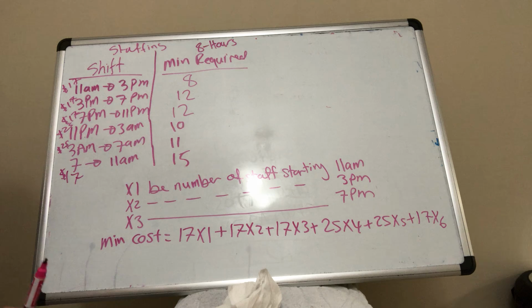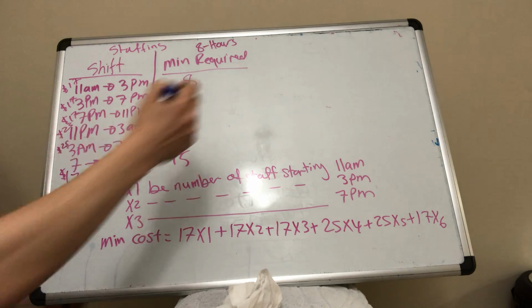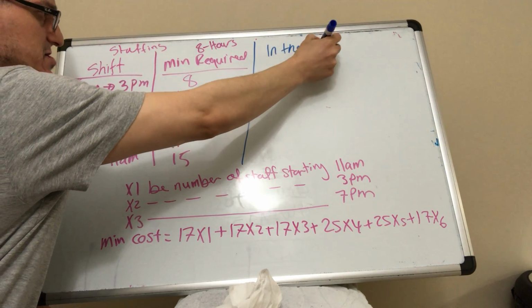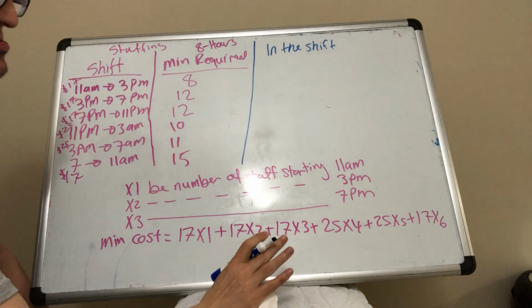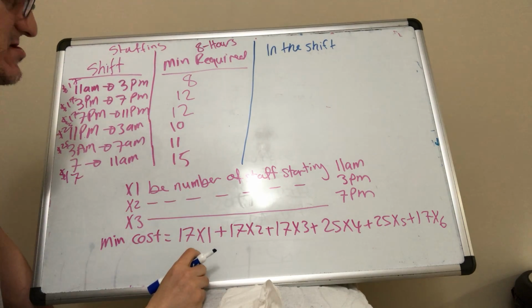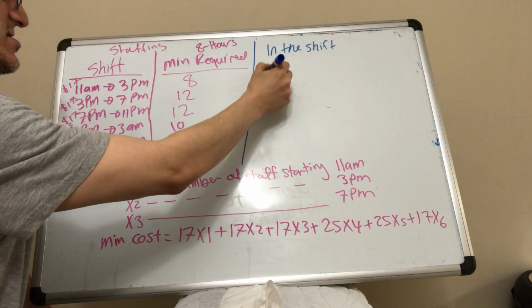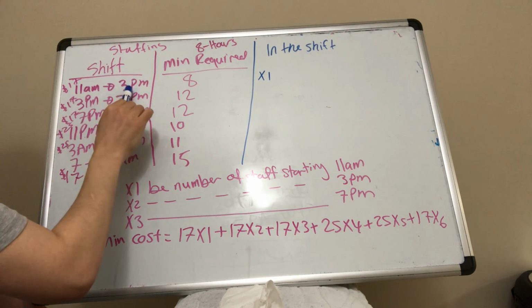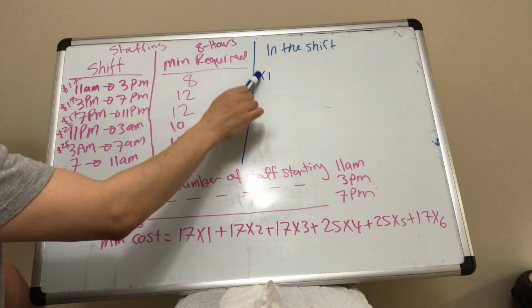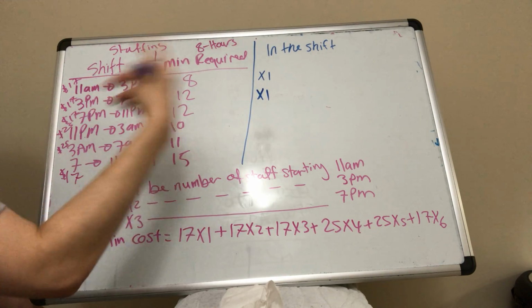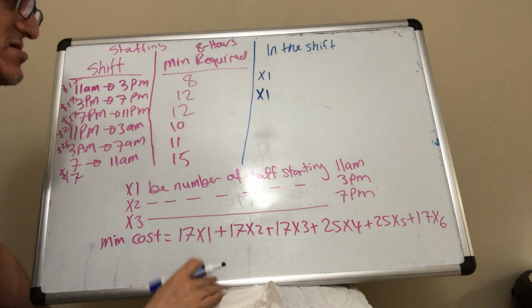Now, the subject to is where it's a little bit interesting. When you do the subject to, you ask yourself this. Who's working in the shift? So just watch this part to see if you can understand it. You have the X1 group, they start 11 a.m. They do 4 hours. They have to complete 8 hours, so they come again for shift 2 to do the second 4 hours, so that would be 8 hours.